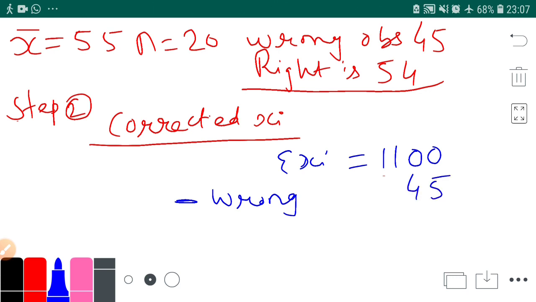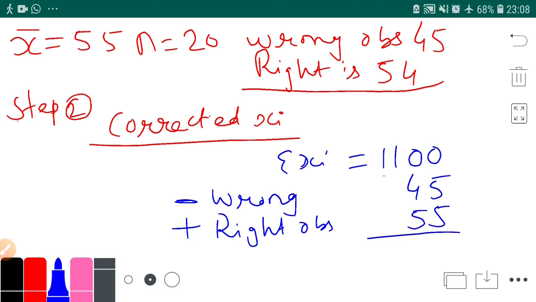It is 45. What is my wrong observation? It is 45. And what was actual, that is correct, or you can say right observation, it was 55. Okay, it is very simple. If you have done any mistake, subtract it. If there is any correction or actual thing which was not taken, then add it. Okay, so now if you will do the thing, again I have written 55, actually it is 54.